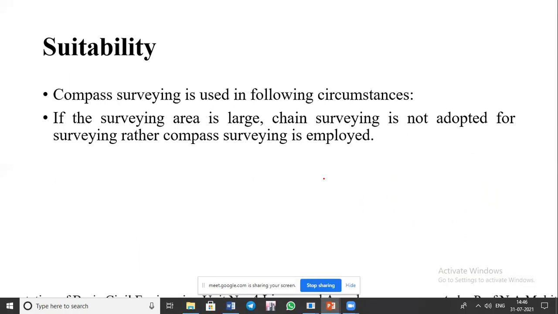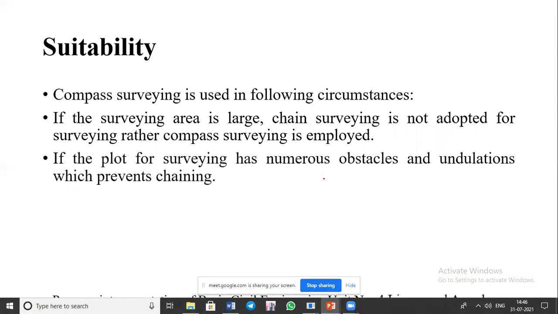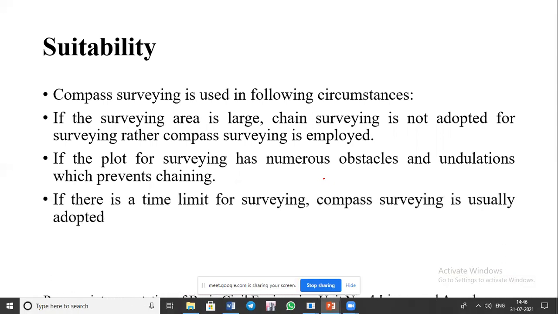If the surveying area is a large one in which chain surveying is not adopted, in that case compass surveying is employed. If the plot for surveying has numerous obstacles and undulations which prevent chaining, in such a case also you can go for compass surveying. And if there is a time limit for surveying, in that case compass surveying is usually adopted. So these are the cases in which compass surveying is generally adopted.